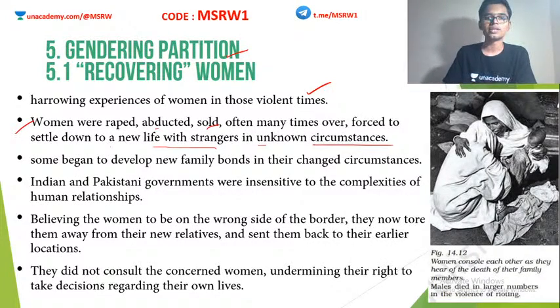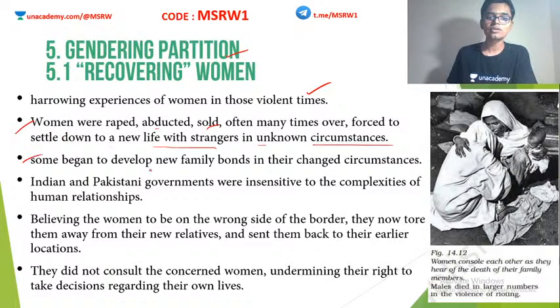Even now, we still are shouting slogans for women's equality, right? We want women's empowerment. Even now, we see that in certain parts of India, at least certain sections of society, women are treated as objects rather than equal partners. Okay, so this was the same. The situation was even worse back in the 1950s.